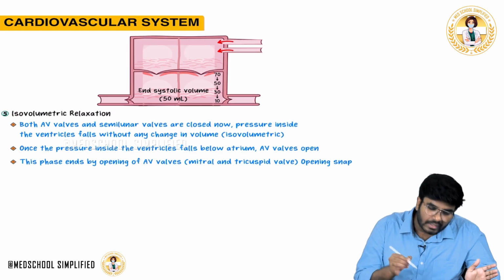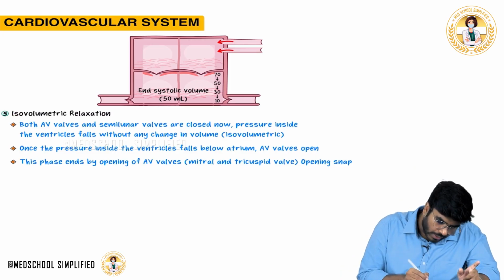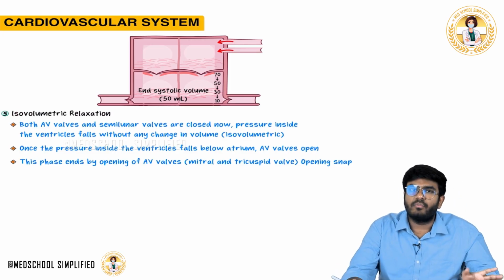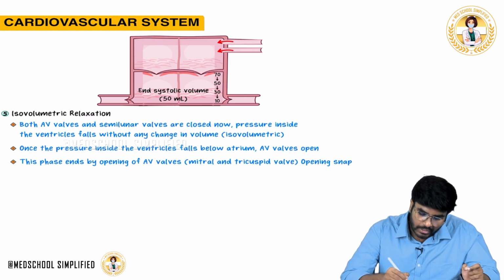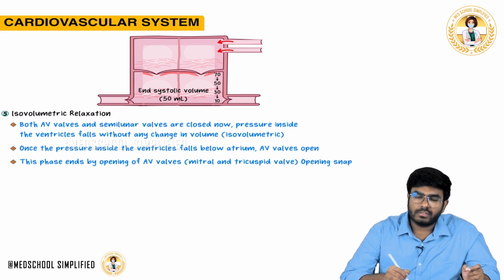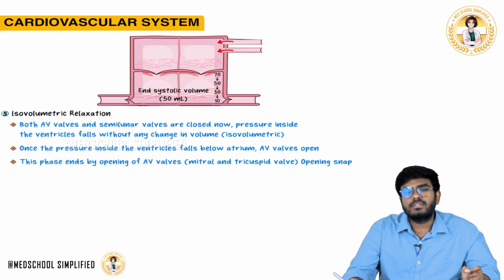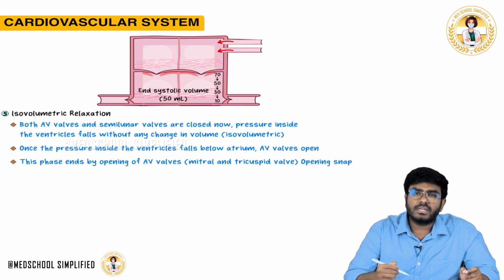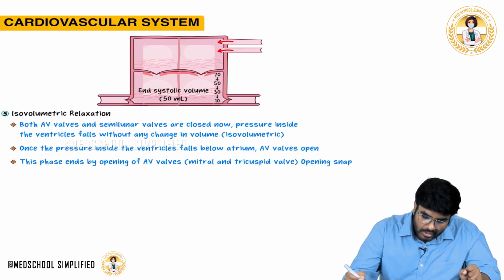It's isovolumetric relaxation. Whenever you hear the word isovolumetric, it means same volume, nothing is coming in, nothing is going out. So, all the valves should be closed. See, here the mitral valve is closed. Here the aortic valve is closed, the tricuspid valve is closed, the pulmonic valve is closed. Forget about the right side, only concentrate on the left side. Now, what is happening? Please concentrate.